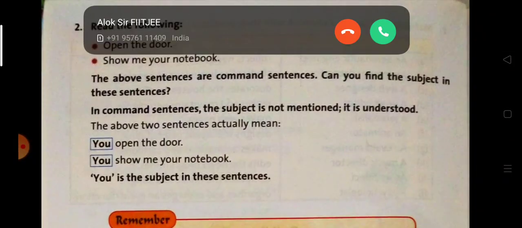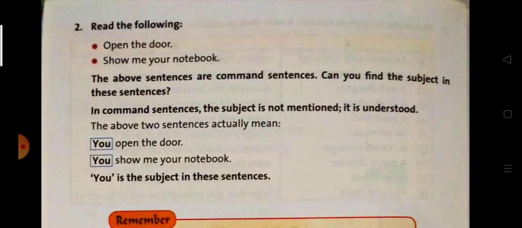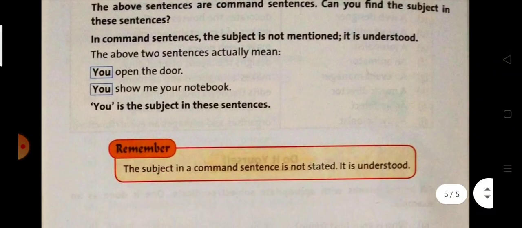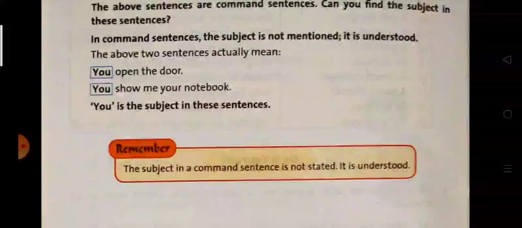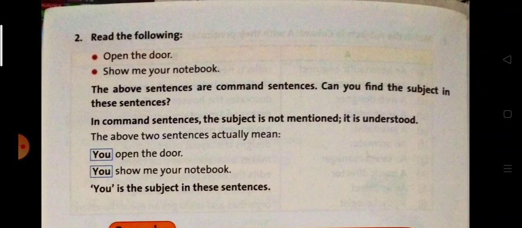If this type of sentence comes in the exam, you will write you. Okay? Open the door. You is the subject. Show me your notebook. You is the subject. Okay, children? Hope you understood. The subject in a command sentence is not stated, it is understood. Okay? It will always be you.